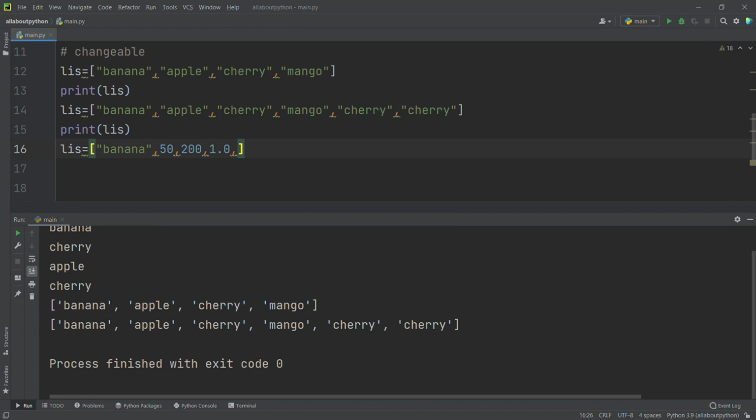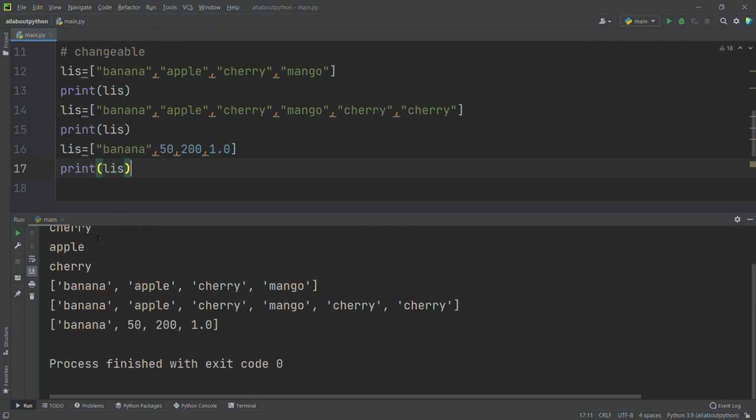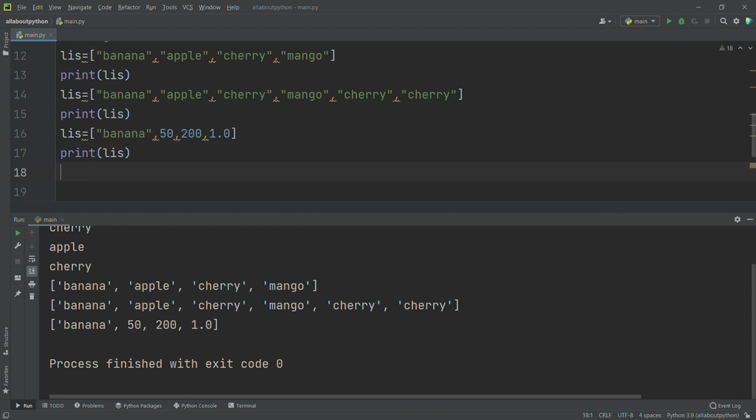And what are the remaining data types? Up to now we will just see that. See, now if I print, if it is not acceptable, then it is going to throw an error. If it is acceptable, then it's going to print normally. See, it's printing normally.